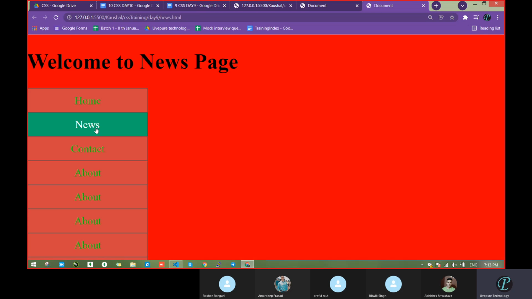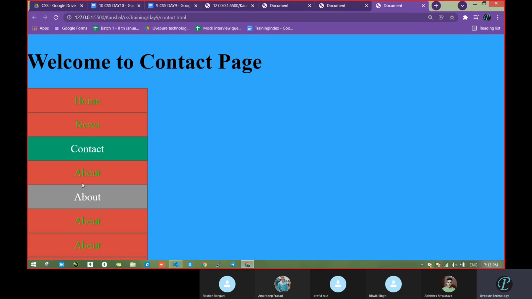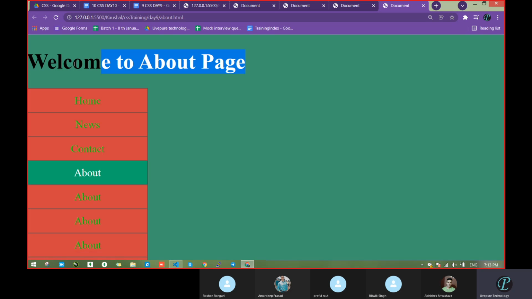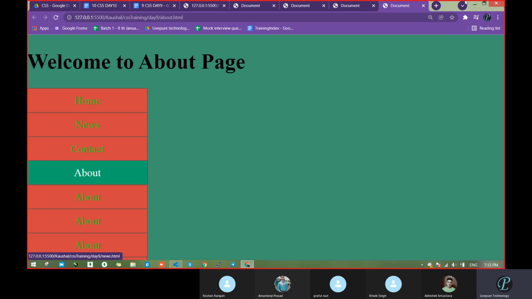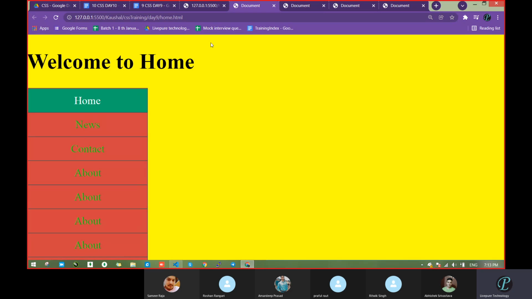But when I click news, you will get a news page, and here the news button will be active. When you click on contact, your contact page is this, and the contact button becomes active. Means these all are not active, only the contact page. Then your about page is this one, and the about button becomes active. So we had done this yesterday, and in this way we can design a navigation bar. But I had gone through a vertical navigation bar, means top to bottom, and I had suggested going through the horizontal navigation bar.